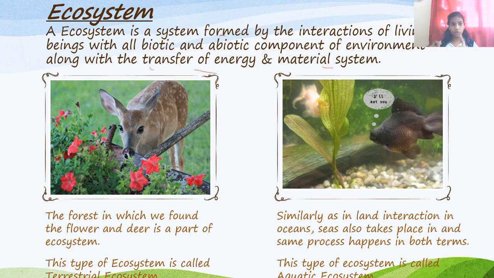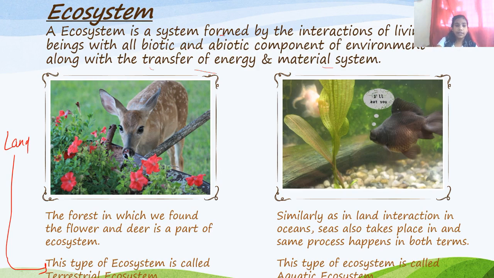There are two types of ecosystem: terrestrial ecosystem and aquatic ecosystem. The deer is terrestrial, and terrestrial means land. I am underlining it: terrestrial means land. So the forest is land. The forest in which we found the flower and the deer is a part of our ecosystem, because they are in constant interaction: the deer ate the flower,